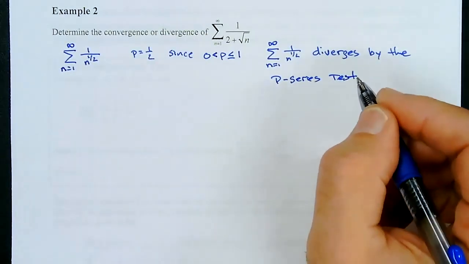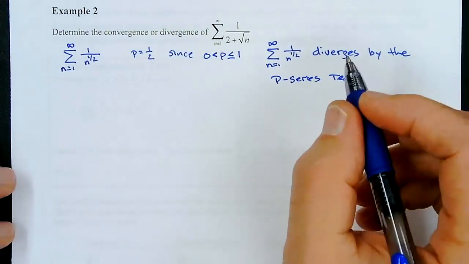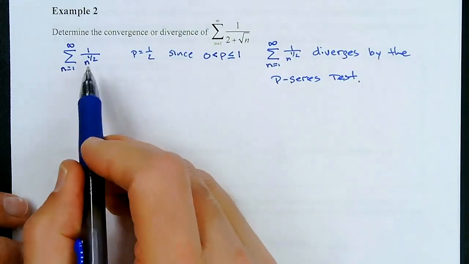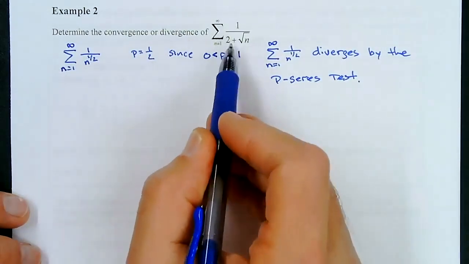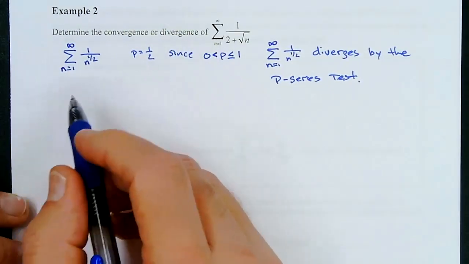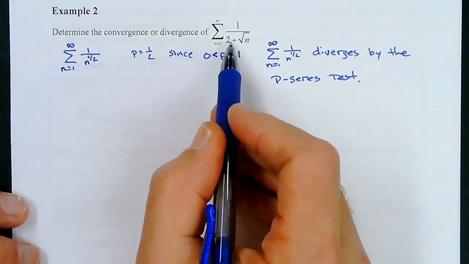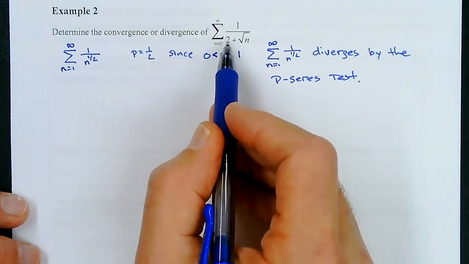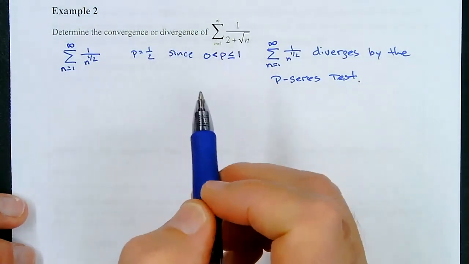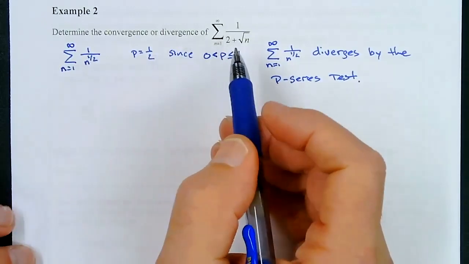Okay. Now, what we have to show, if this diverges, is that this one is actually smaller than this one, right? But is that the case? Now they're both square roots of n, right? But this denominator is 2 more. So that actually makes this one become smaller than this one because of the plus 2.